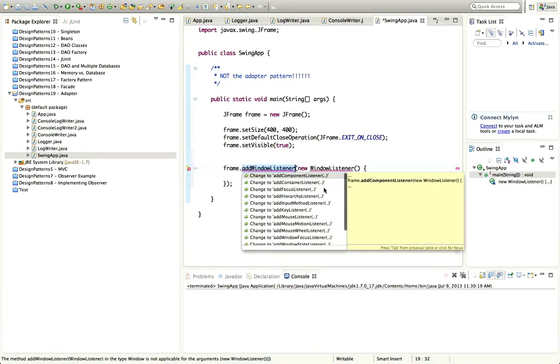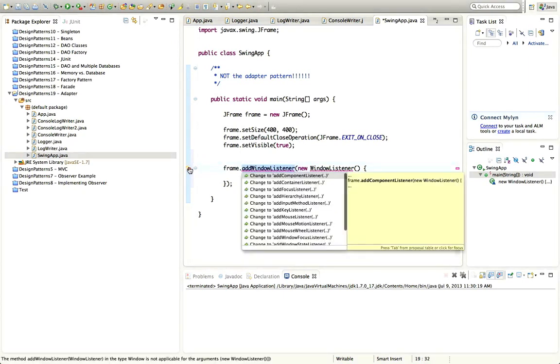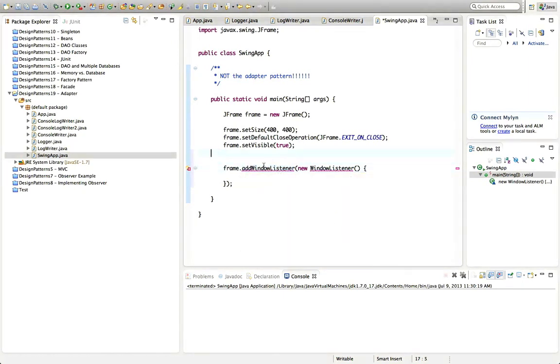Now I have to implement these methods of WindowListener. So I click the error, and what's wrong with this? I've got addWindowListener, something's wrong. Let's do control space. Yeah, it wants a WindowListener. So did I type something wrong? New WindowListener, put the brackets in, save it, add the import.